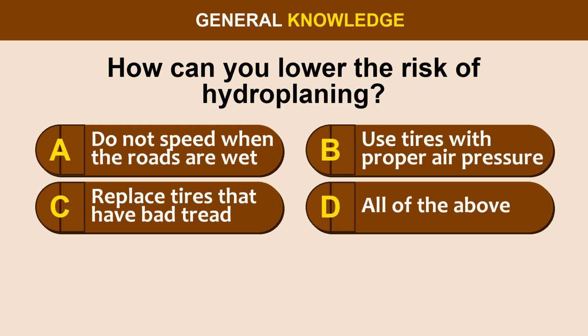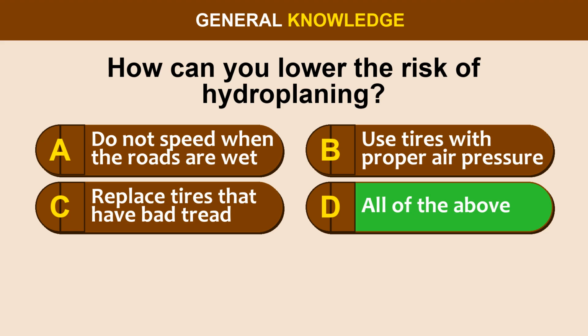Question 41. How can you lower the risk of hydroplaning? Option A. Do not speed when the roads are wet. Option B. Use tires with proper air pressure. Option C. Replace tires that have bad tread. Option D. All of the above.